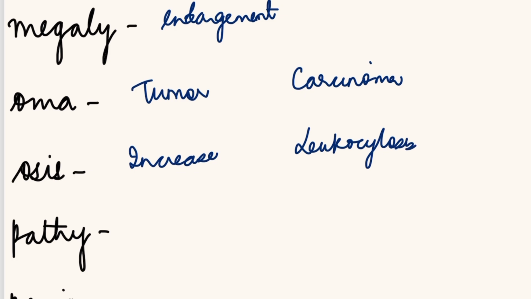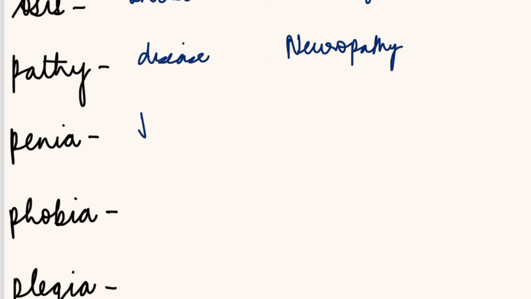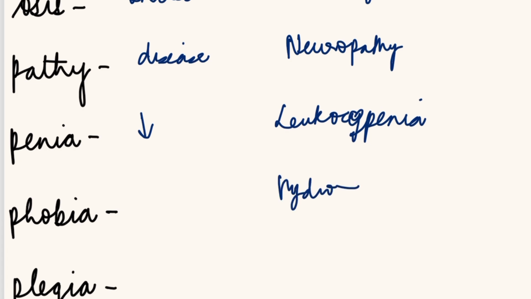Pathy is an abnormal condition or a disease, right? So we can take neuropathy. Neuropathy is disease of a nerve. Penia means deficiency, decrease. Leukopenia. Can you please comment below what does leukopenia mean? Phobia, that is abnormal fear. Hydrophobia is the word. I guess we have discussed hydrophobia above.